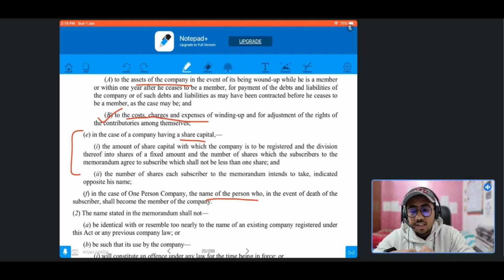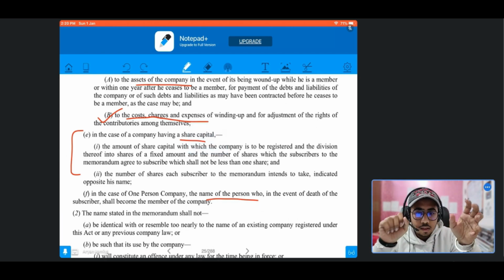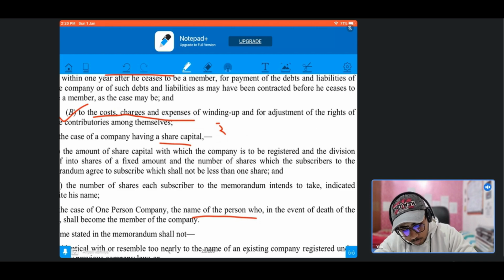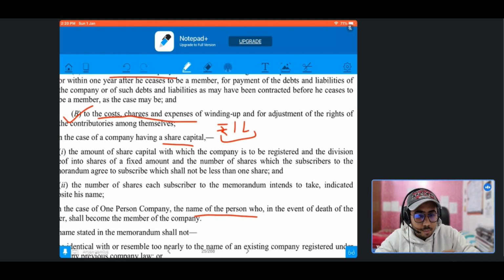So basically it is saying that if there is share capital in the company, then under the capital clause we have to mention the total amount of the share capital and how that total share capital is divided among all the members. That is, what is the denomination of each share and how many shares are there in the company. For example, if the total share capital of the company is rupees 1 lakh, then we have to mention how this 1 lakh is divided in the members of the company.